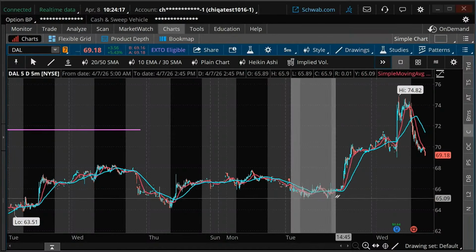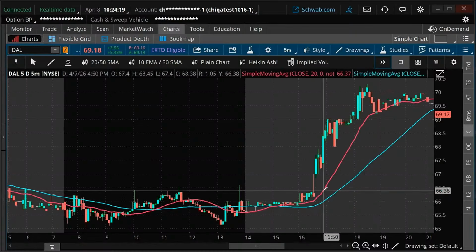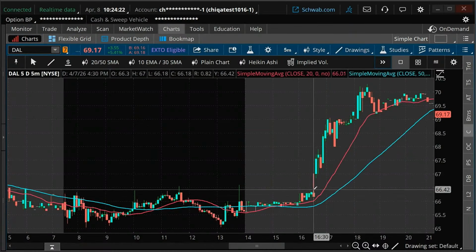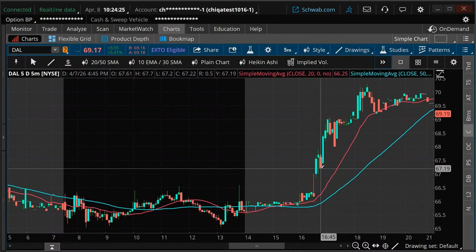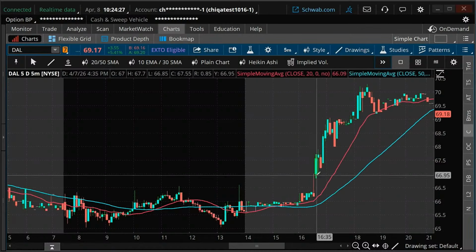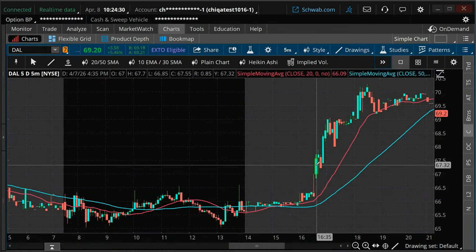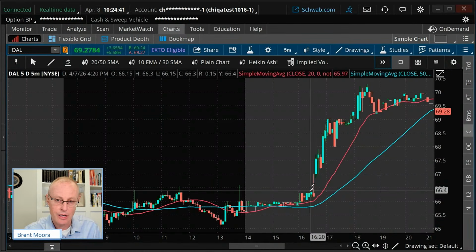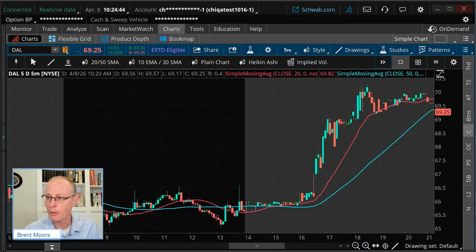So I'm going to zoom in on that little part right there. And you can see, and it's possible in this case, maybe it would have worked out for you. You see it jump up. You're probably not going to be able to react on the initial move. You're not going to be faster than some computer that can react in a few milliseconds to the trade. So the initial gap, it's probably not going to help you. However, after that initial gap, if it continues up, then it may benefit you. But a lot of times it doesn't.